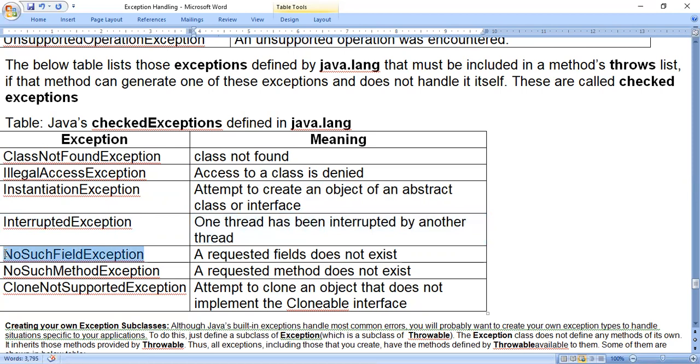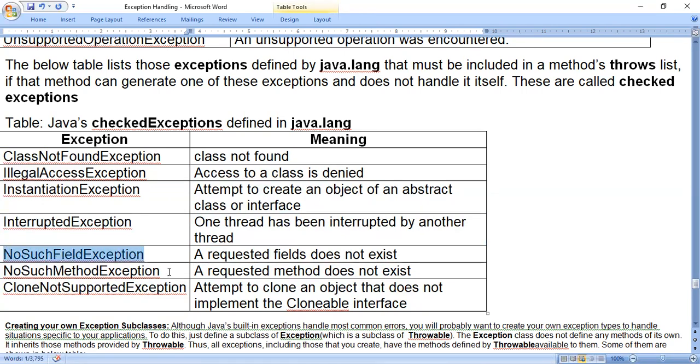No such field exception: a requested field does not exist. Especially in case of DBMS, we come across these exceptions. Field is nothing but a column in a table in DBMS, database language. So if you're trying to get the data from the database, from one particular column, and that column is not present, then we may get this type of exception.